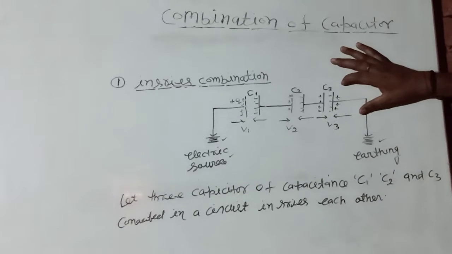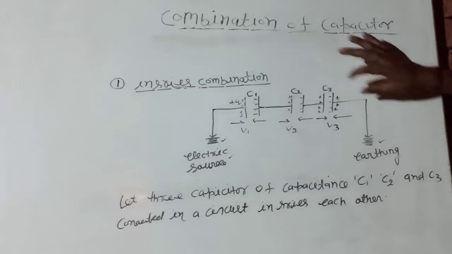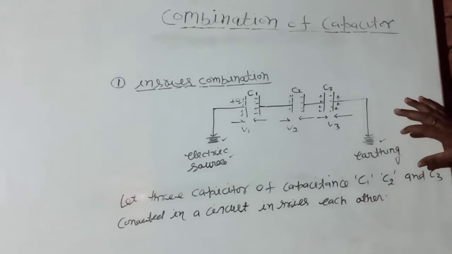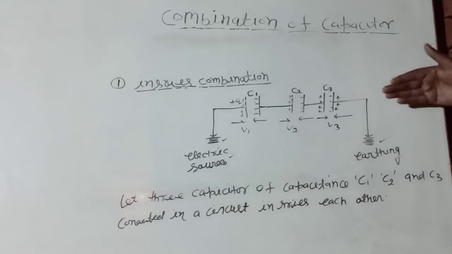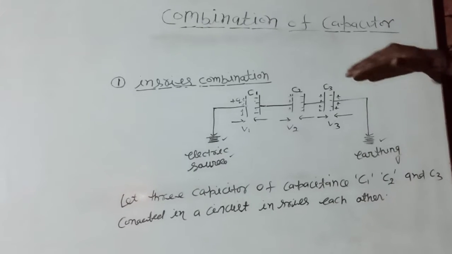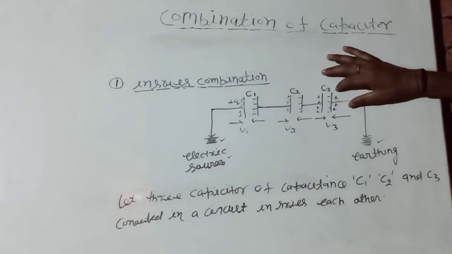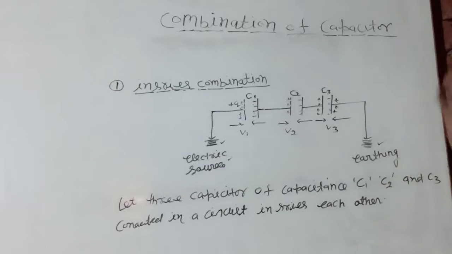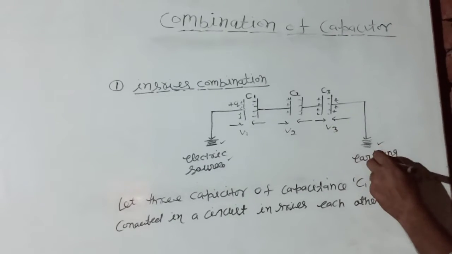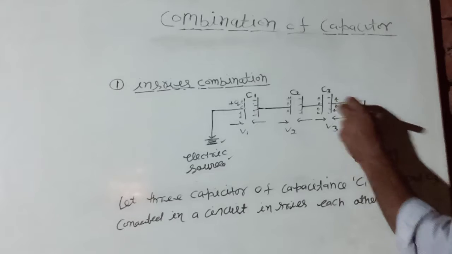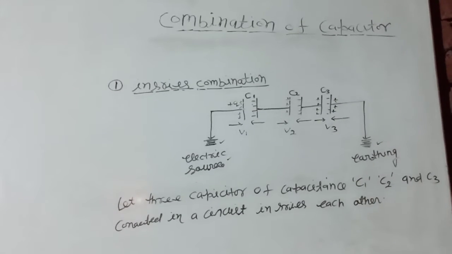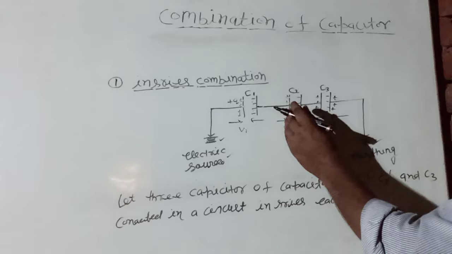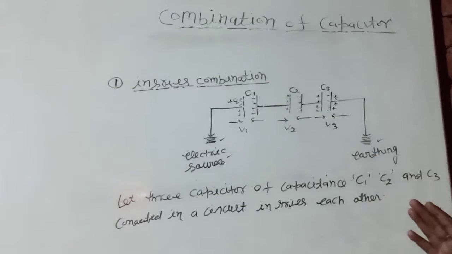The last plate of the capacitor of capacitance C3 is connected with the earth, so electrons flow from the earth and reach the outer surface of C3 and get neutralized. Equal and opposite charge appears on the two different plates of the capacitors.